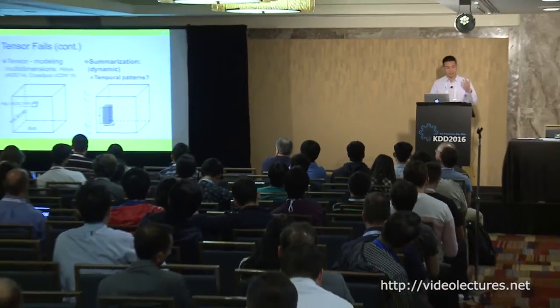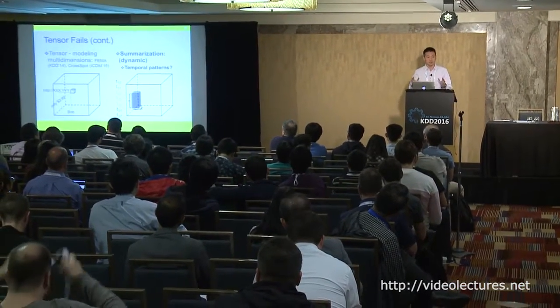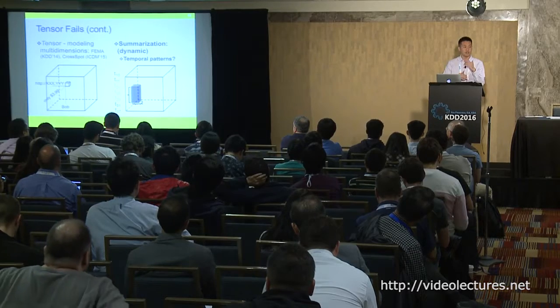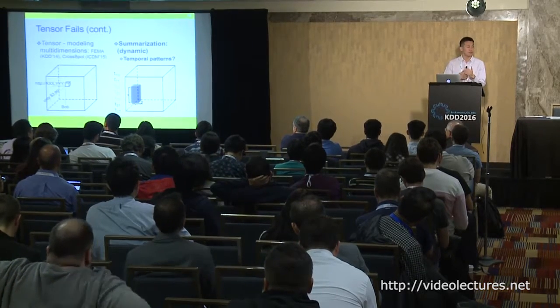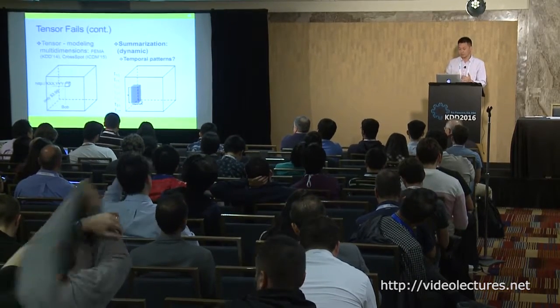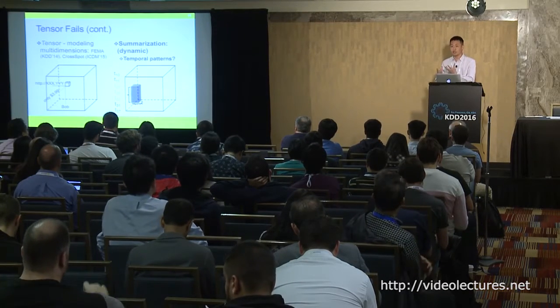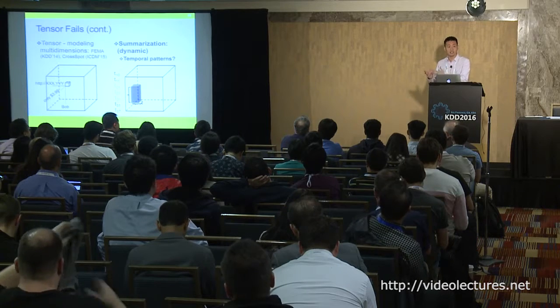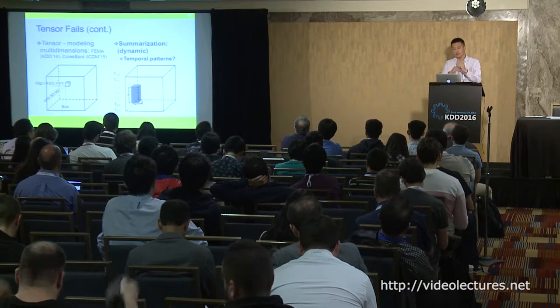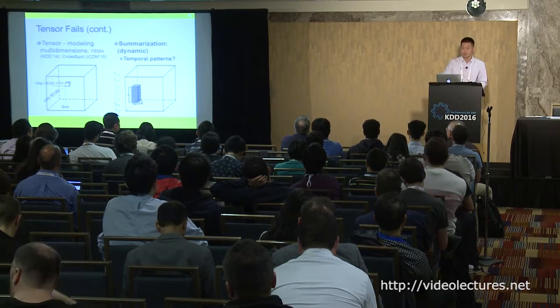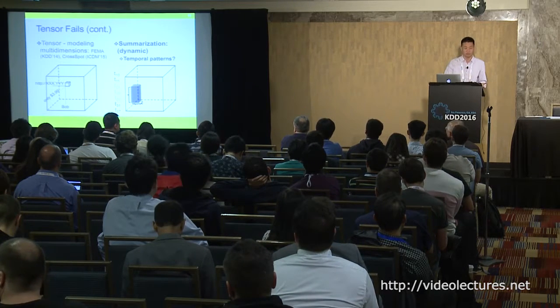And when we do the summarization, we have to consider the dynamics. So if we want to represent the temporal values, the time information, in a tensor, it cannot be consecutive. We just lose the consecutive information, the temporal information, actually. So when we do summarization, we want to look for the dense block in a tensor, okay? So it's a set of timestamps instead of consecutive time slices. So that's also another challenge, another problem.